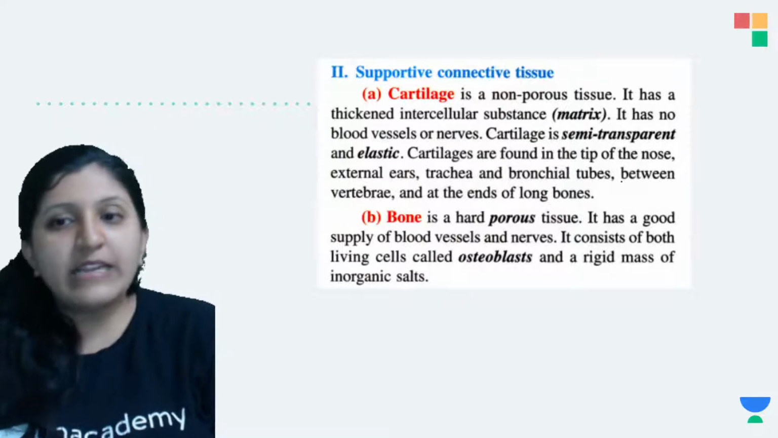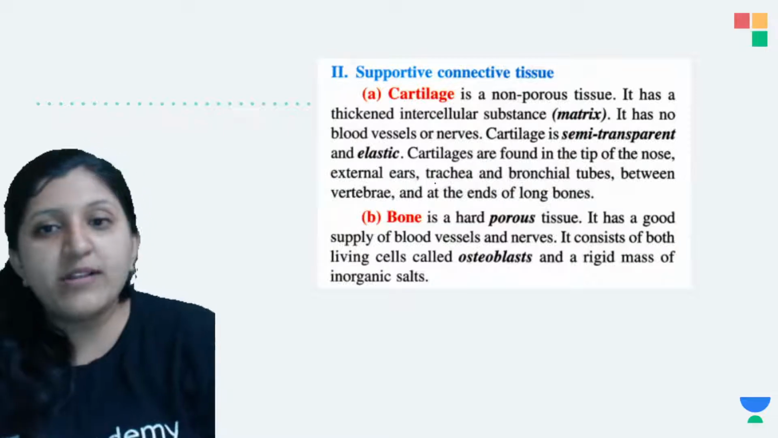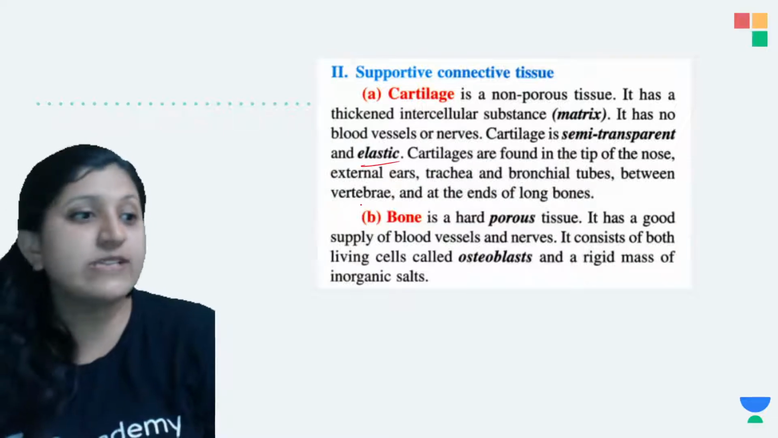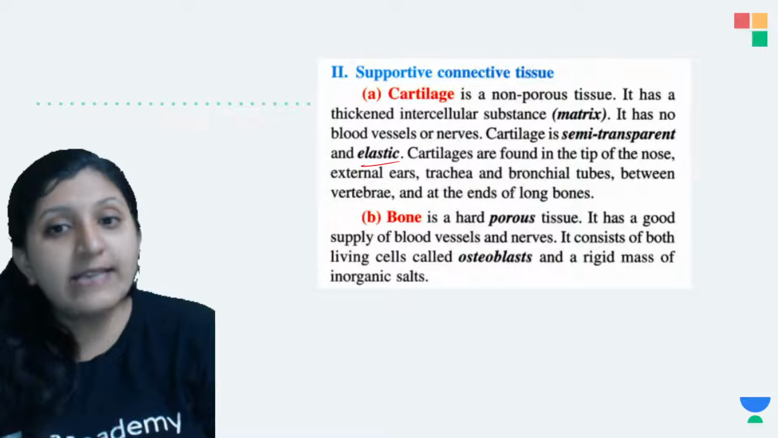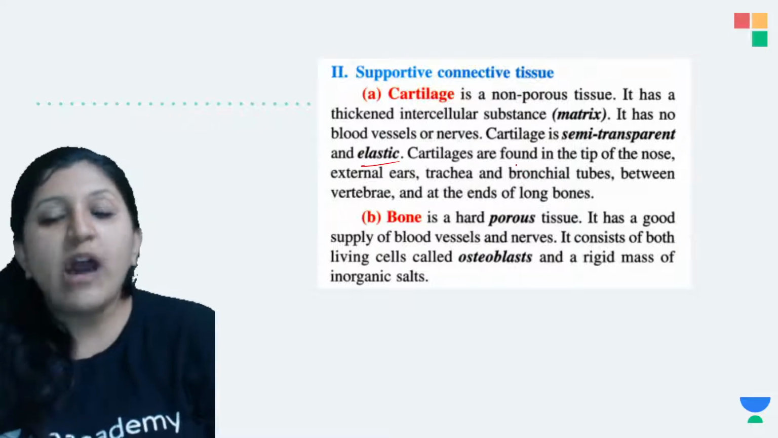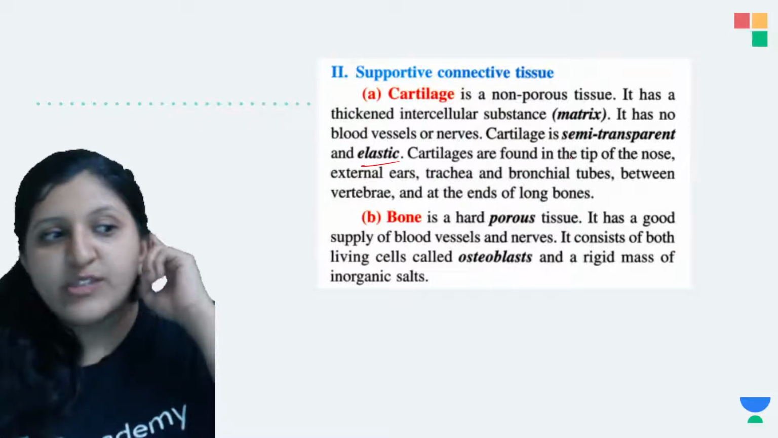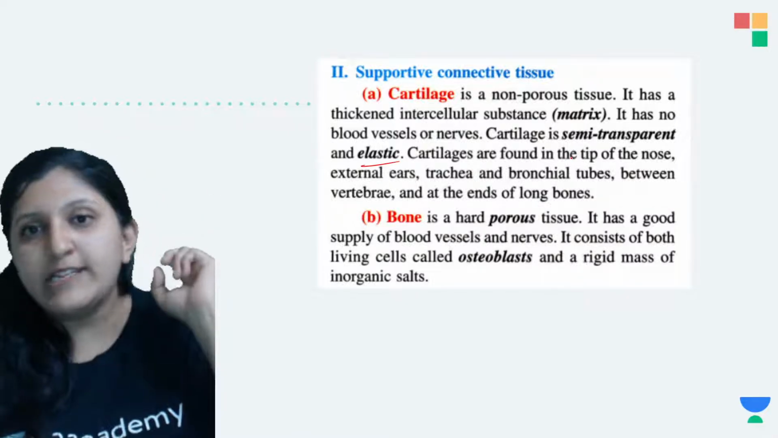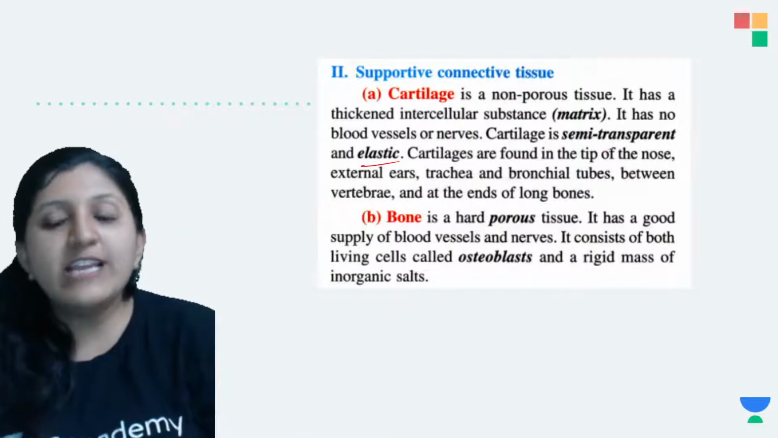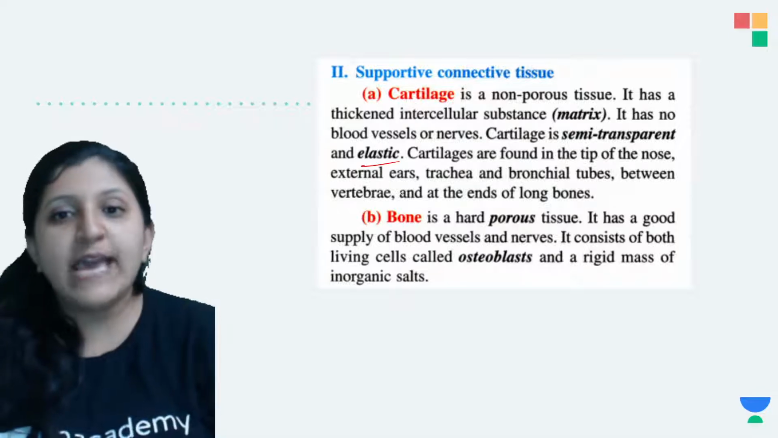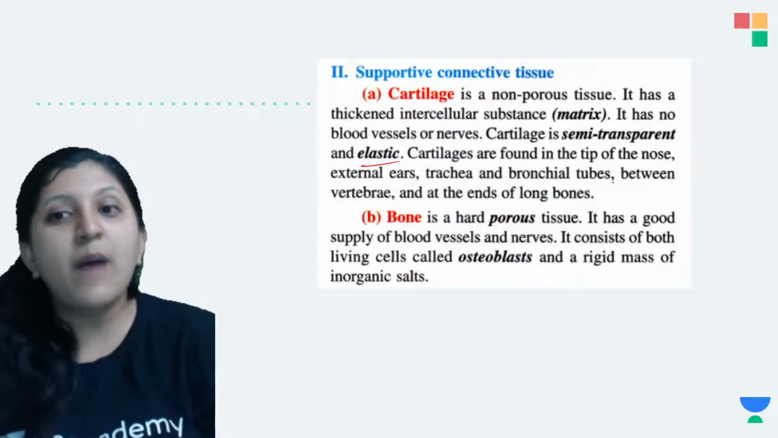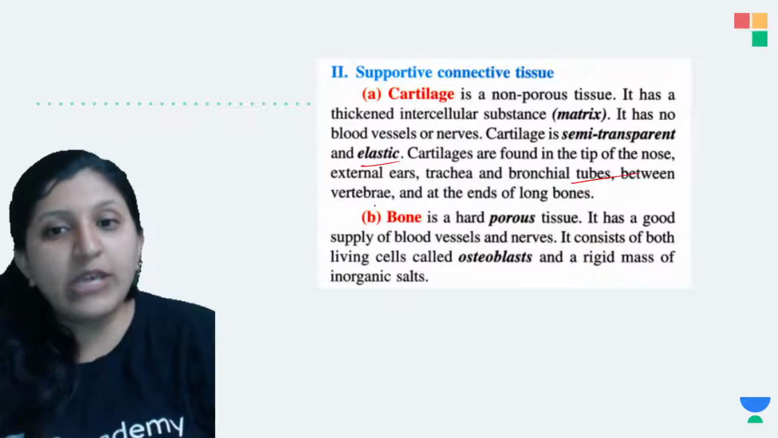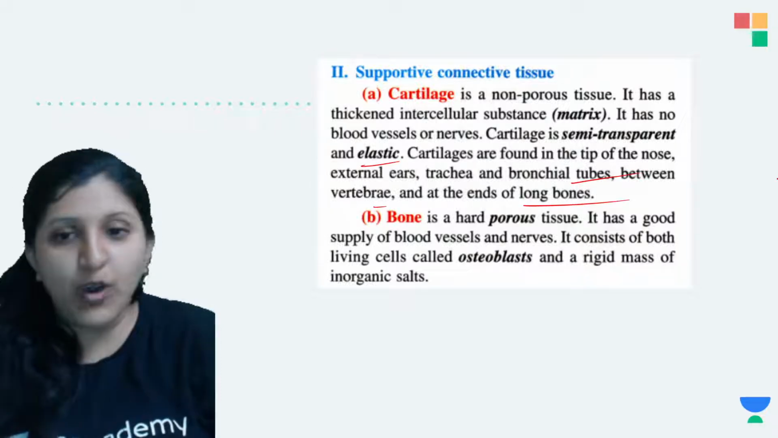Okay, cartilage is basically semi-transparent and elastic, so it is somewhat flexible as compared to the bone. If you leave it, it will retain its shape. Cartilages are found in the tip of the nose, the external ear, the trachea, bronchi tubes, between the vertebrae and at the end of the long bones.